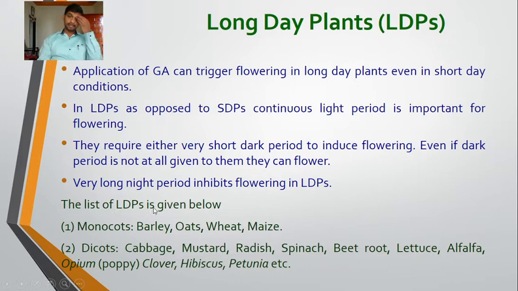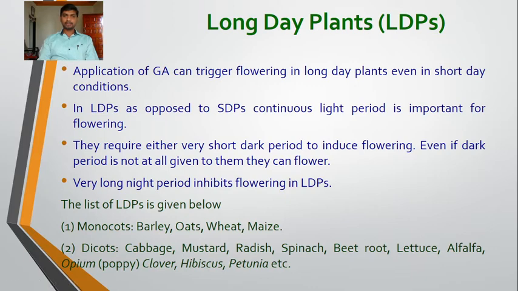So the list of LDPs has been given here. In case of monocots, barley, oats, wheat, maize, these are long day plants. In dicots, cabbage, mustard, radish, spinach, beetroot, lettuce, alfalfa, opium, clover, hibiscus, petunia, these dicot plants come under long day plants. Okay, so the first two categories we complete here: short day plants, and the second one is the long day plants.